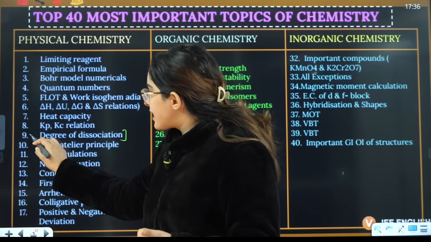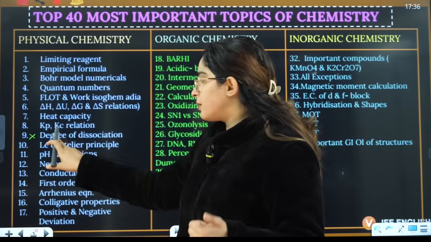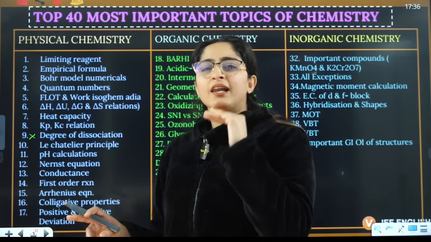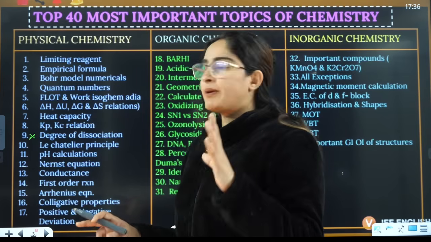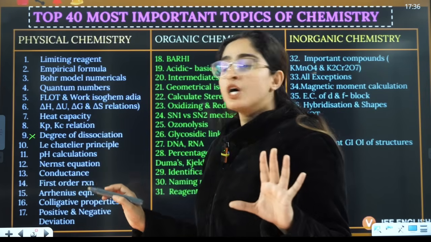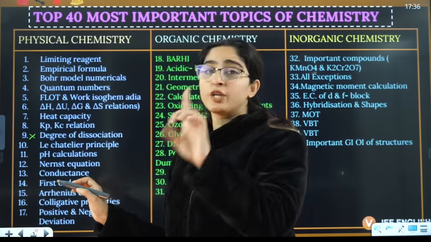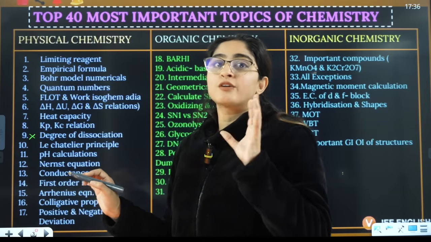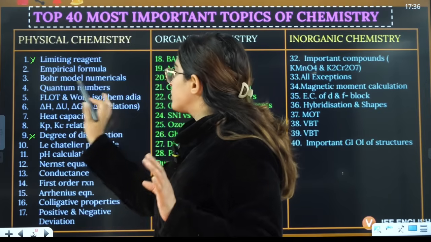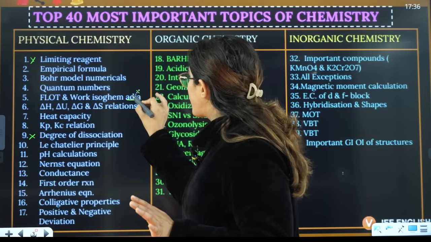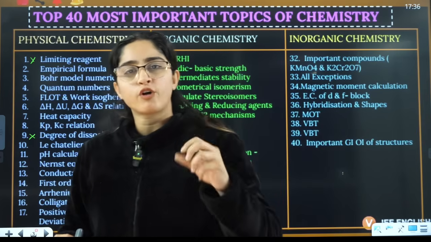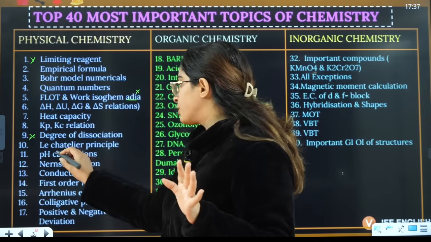So the topics where I'm marking a cross mean they are good level questions. Good means slightly more than easy will be asked from there. So degree of dissociation needs a lot of practice here. If you want to skip, you can skip, but you can definitely see a question in the exam, because these are top 40 important topics. Similarly, limiting reagents also the same thing. Similarly, adiabatic also it's the same thing. Le Chatelier's principle also, it's not a tough topic, very easy topic. You can do this.